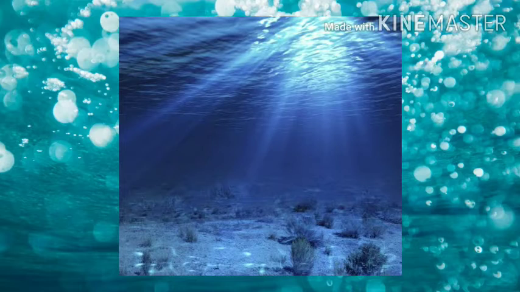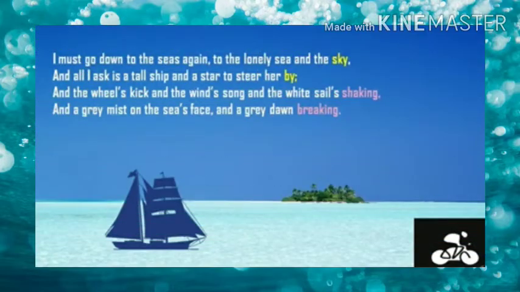So here the stanza goes: I must go down to the seas again, to the lonely sea and the sky, and all I ask is a tall ship and a star to steer her by.